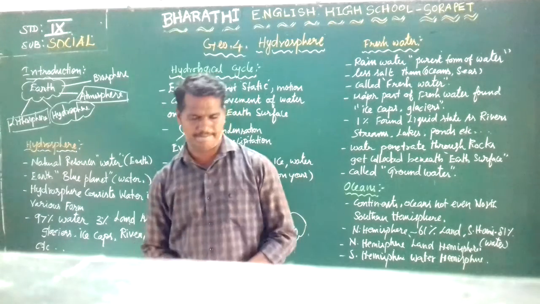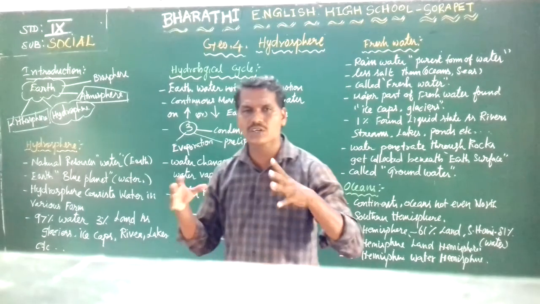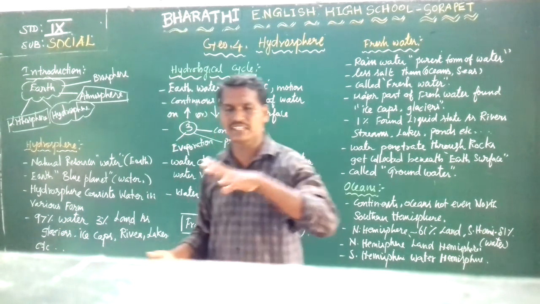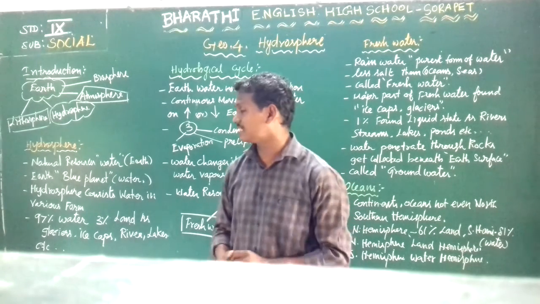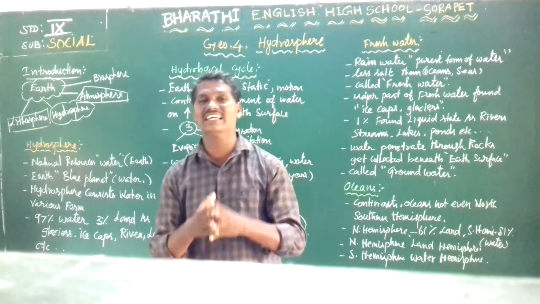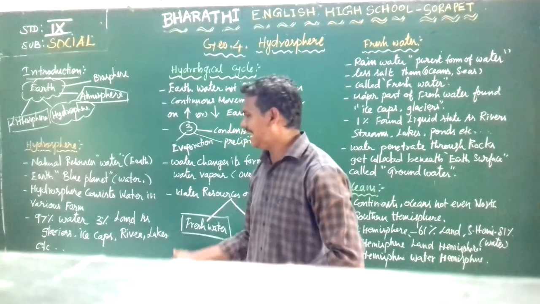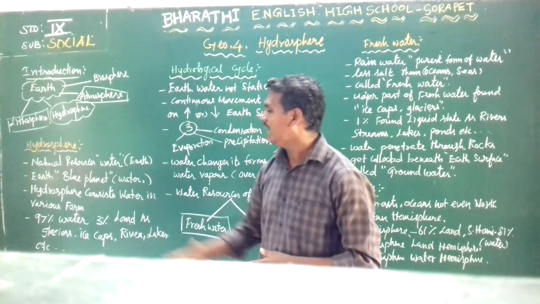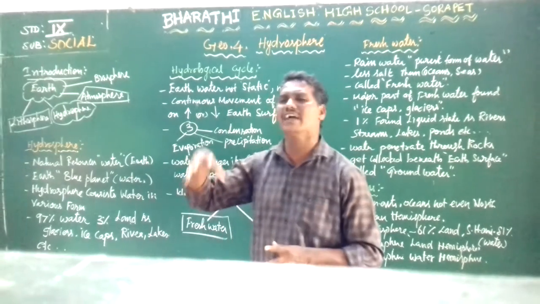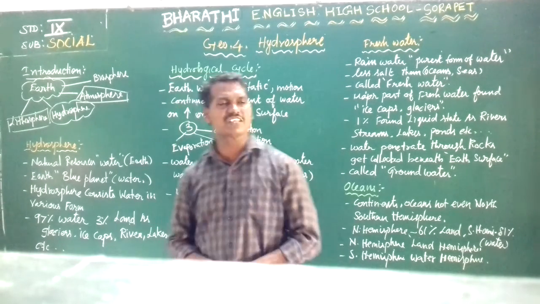Okay. On the earth surface, nearly 97% is water. The remaining 3% is land, in the form of glaciers, ice caps, rivers, lakes, ponds, etc. So this is the amount of water on the earth surface: 97% water, remaining 3% land.